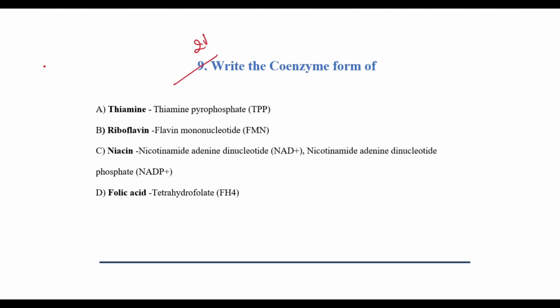Come to the last two marker, that is the coenzyme form of vitamins. For thiamine, we have thiamine pyrophosphate. Riboflavin, we have the flavin mononucleotide. Niacin, we have NAD and NADP+, that's nicotinamide adenine dinucleotide and nicotinamide adenine dinucleotide phosphate. Then we have folic acid. The coenzyme form is tetrahydrofolate. So with this, we come to the end of the 2025 biochemistry paper.